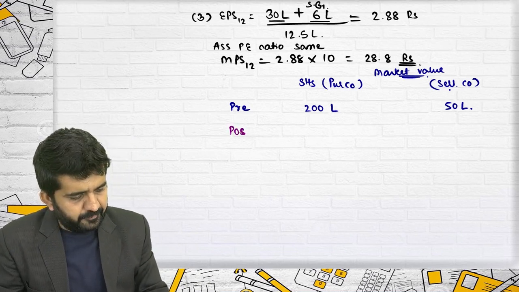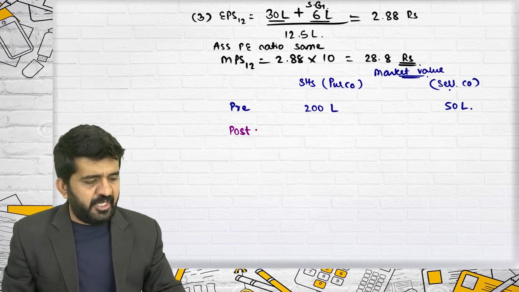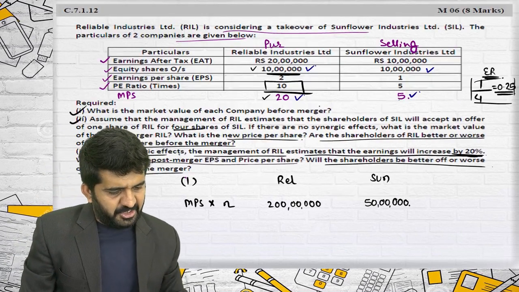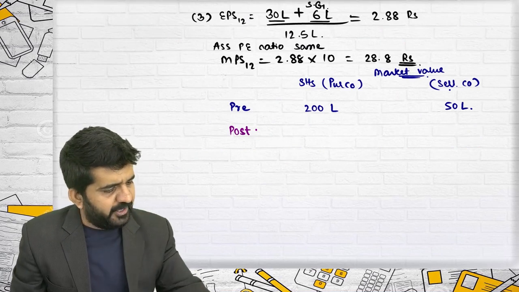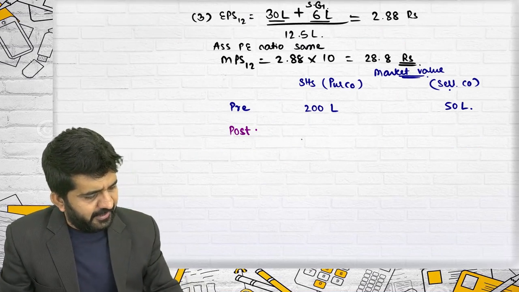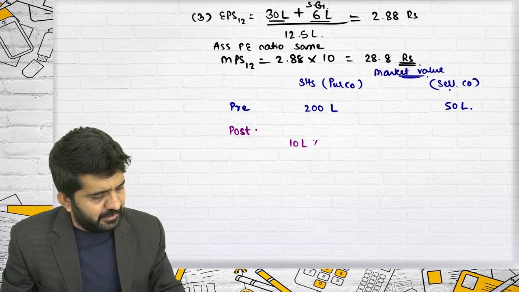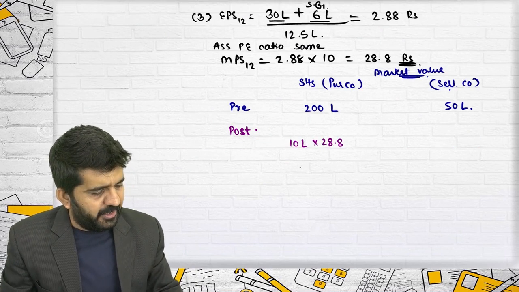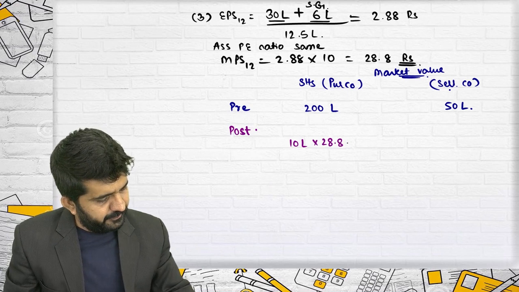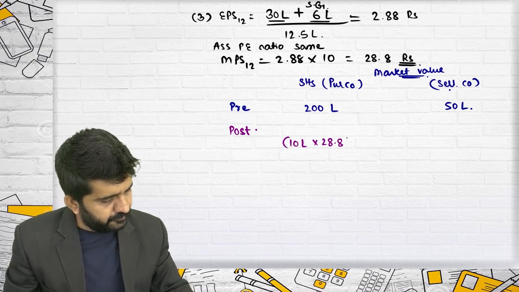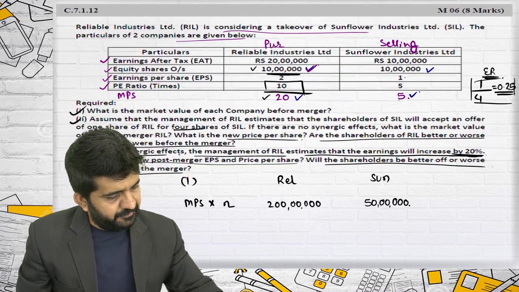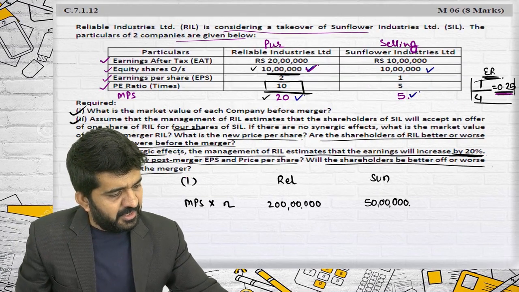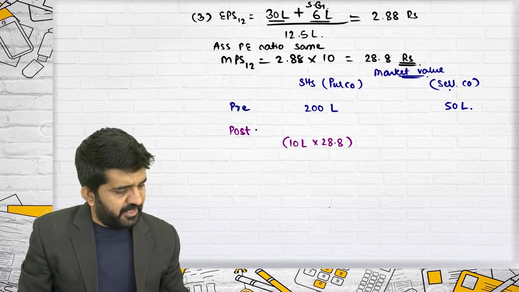Post-merger, they are still holding 10 lakh shares into MPS 1-2, which is 28.8. So it will be 10 lakhs into 28.8. And the selling shareholders were holding 10 lakh shares, but now the exchange ratio is 0.25.